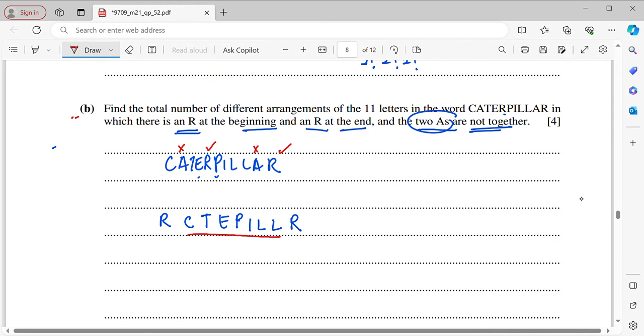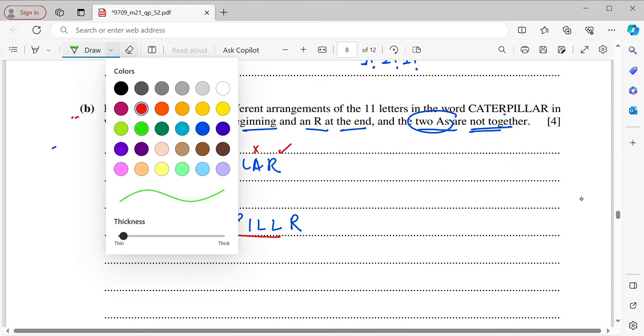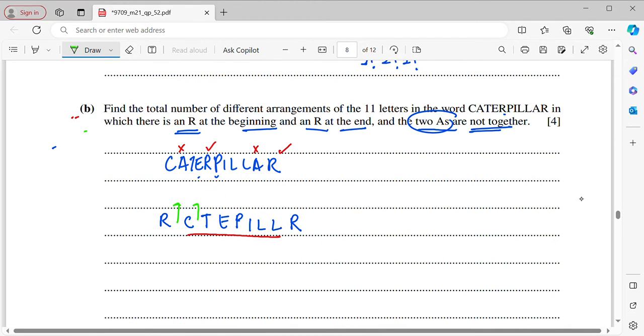Then here you have 1, 2, 3, 4, 5, 6, 7, 8, 9. So another 2 will be the A. What we need to do here is the A can be in any of these places.